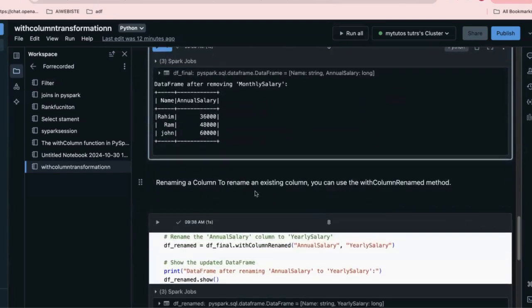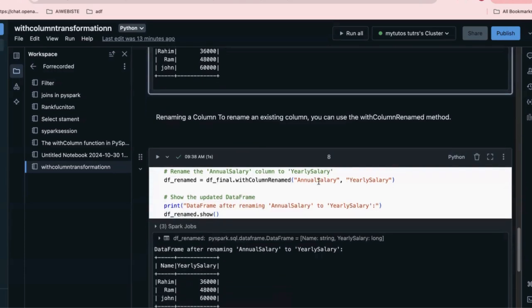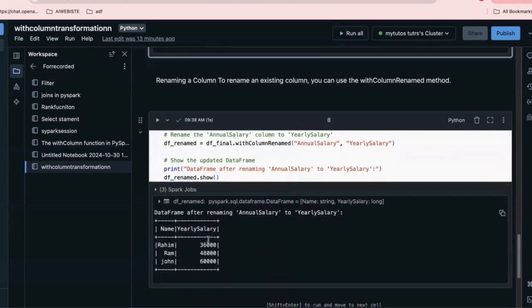Now I want to rename a column. To rename an existing column, you can use the withColumnRenamed method: df.withColumnRenamed annual salary, yearly salary. So I'm renaming annual salary to yearly salary. After applying the transformation, you can display the data with the help of show. This is the output we are getting.